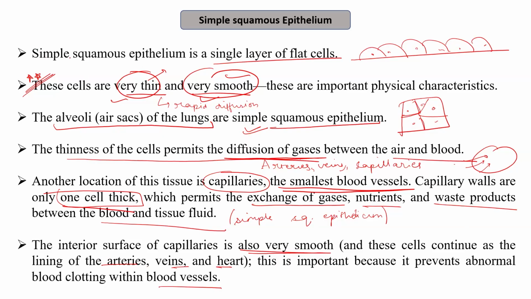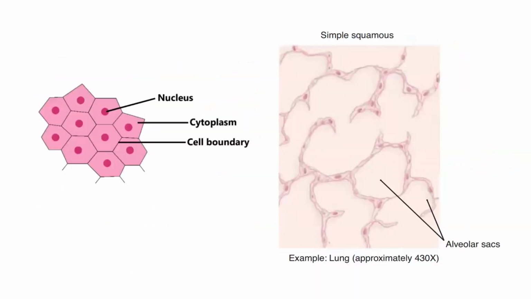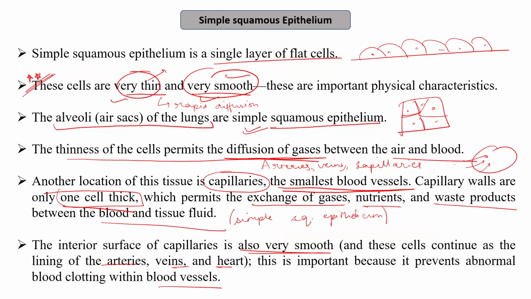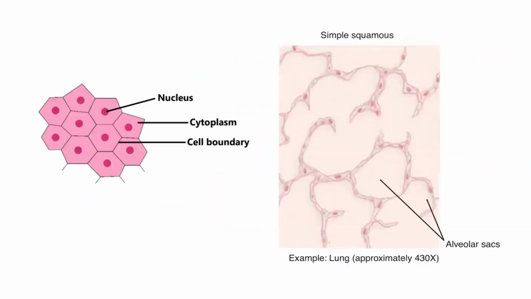So these are the basic properties of simple squamous epithelium, and these are the sites. For example, they are present in the alveoli of the lungs. They are present in the inner lining of the capillaries, where the diffusion of gases, nutrients, or any waste product is required. So this is just the basic structure of simple squamous epithelium, where you can see it is not layered. It is just a single layer of cells.